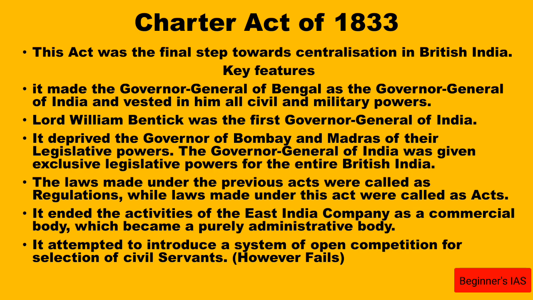Why did it become purely an administrative body? It was provided that the company's territories in India were held in trust for His Majesty, his heirs and successors. This is the last point.